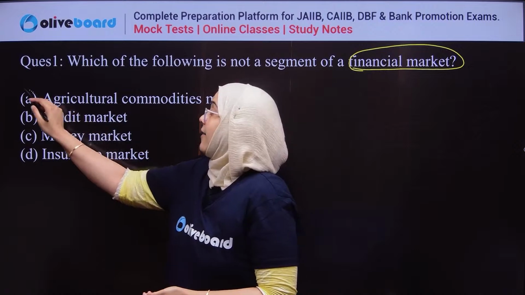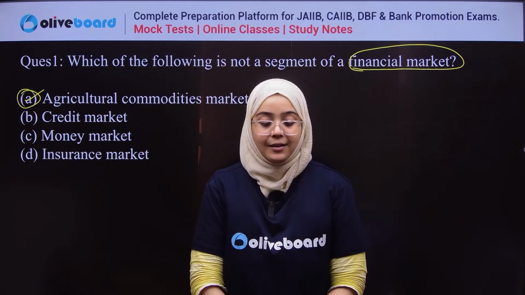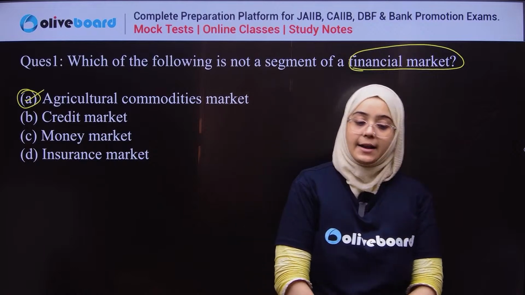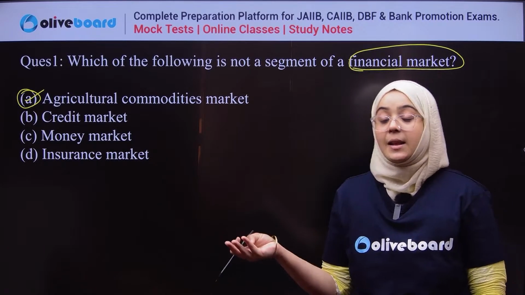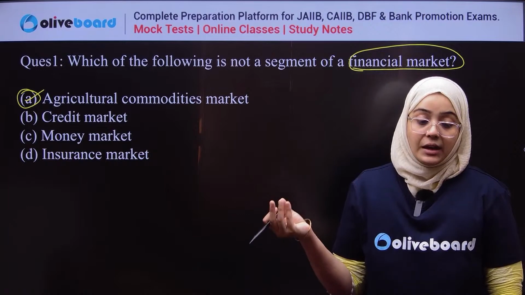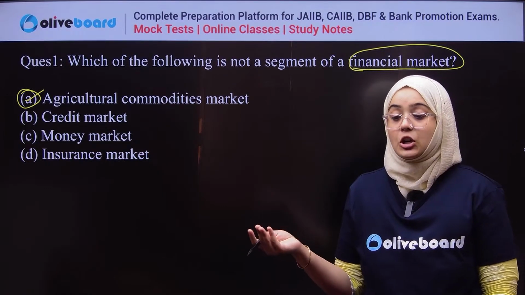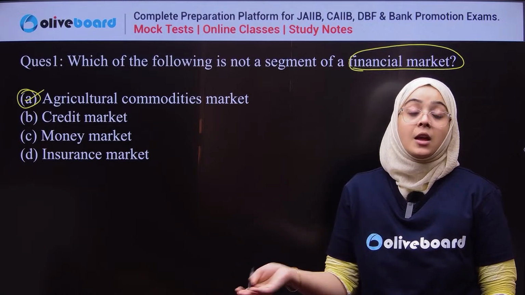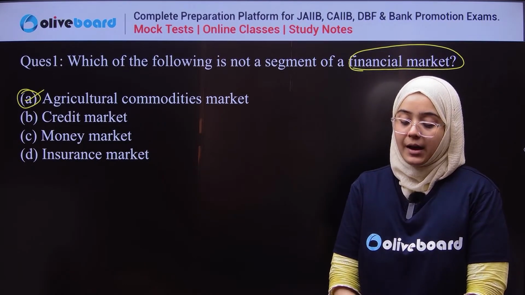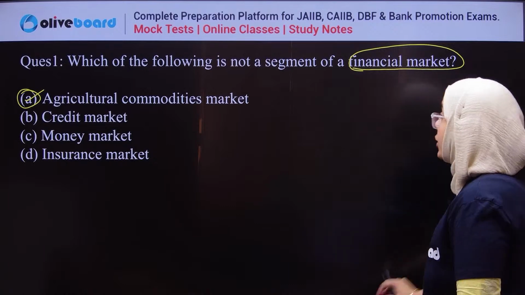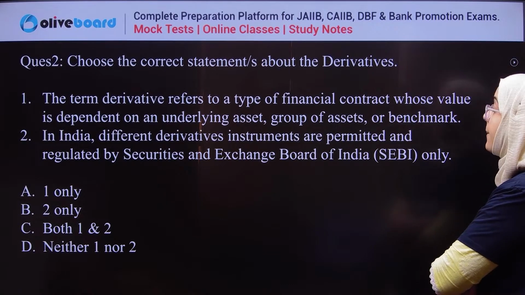So the correct answer is A. There is a credit market, money market, debt market, forex market, derivative market, capital market, insurance market, mutual fund market. These are the markets in the financial market. Clear?